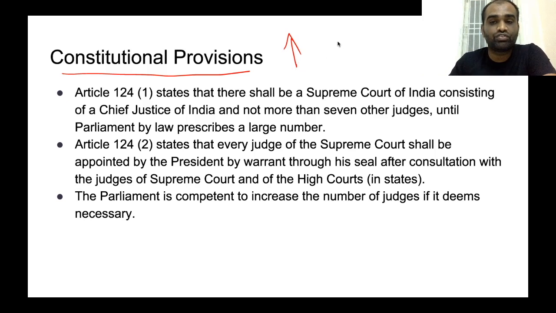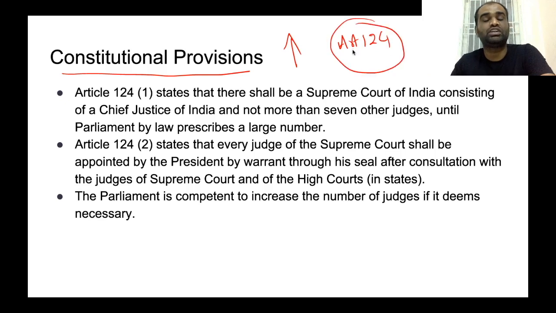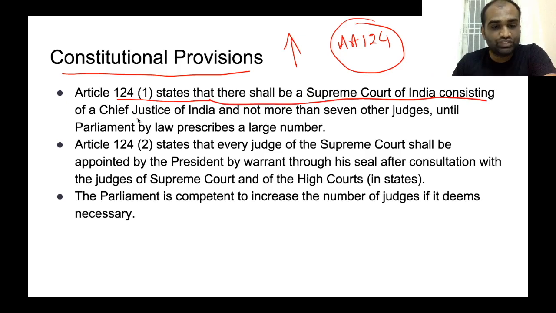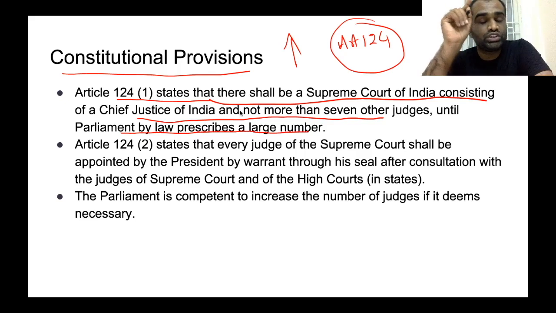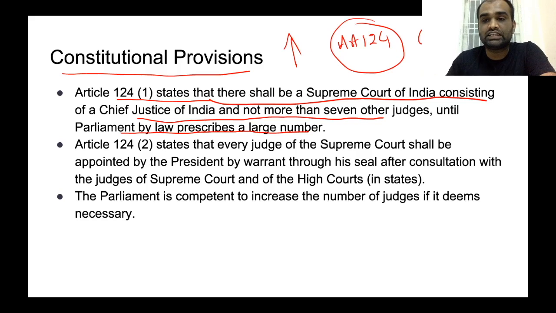Now, the strength of the Supreme Court is laid out in Article 124. Now, what are the provisions that have been mentioned in Article 124? Now, Article 124 Clause 1 states that there shall be a Supreme Court consisting of the Chief Justice of India and not more than 7 other judges until Parliament by law prescribes a larger number. So, the Constitution originally prescribes CJI plus 7 other Supreme Court judges. Now, if Parliament wants to increase this number, it can do so by passing a law in the Parliament.